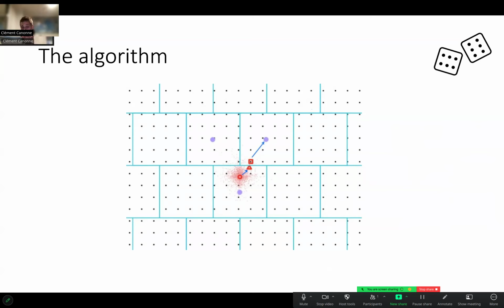Well, after that, I round. So I get to that square, the red square on the grid. And finally, at this point, I remember I have my deterministic rounding scheme. So I just use it to get to that purple point there. And I output the purple point. So this is the algorithm. This is the whole algorithm. From the red annulus, add some noise, get to the red triangle. From the red triangle, round it to the red square, and then apply the deterministic rounding scheme to get to the purple circle.